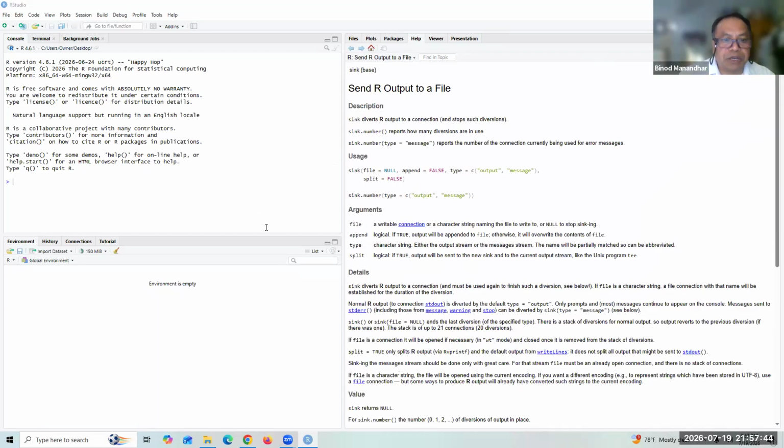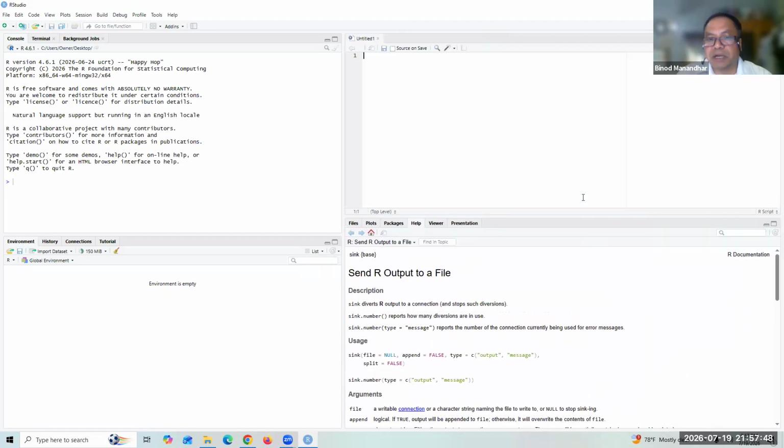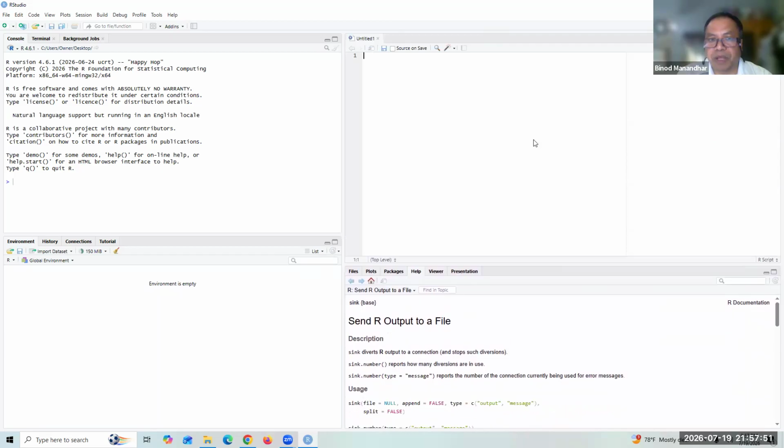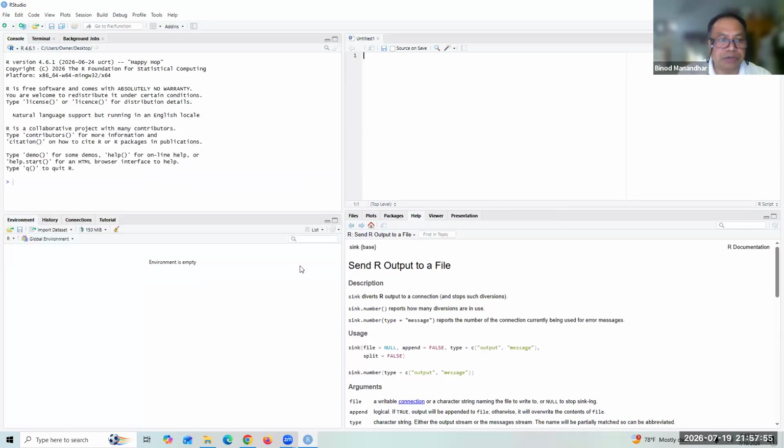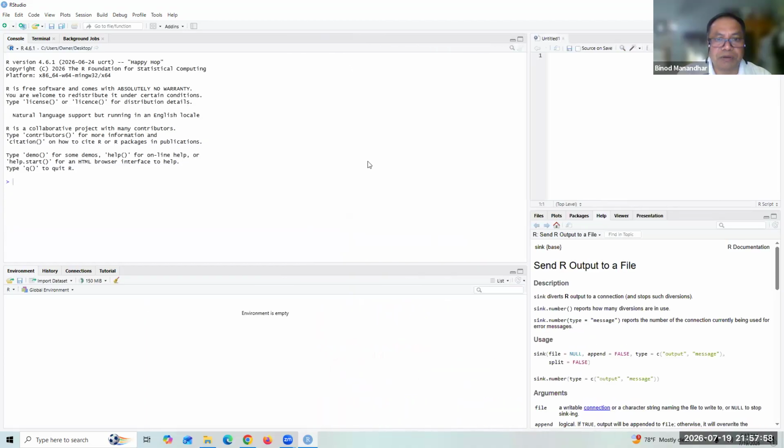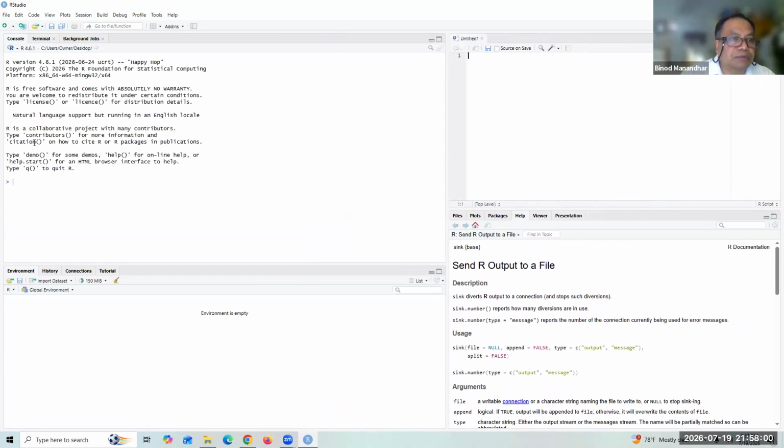Now it has 4 panes here. 1, 2, right? And then here, click here. Now 3, 4 here. So you can adjust according to your need. Now, this is a console here. You see this console. Every R run will execute here. It's like 1 + 1, 2, right? And print hello. Like that, right?